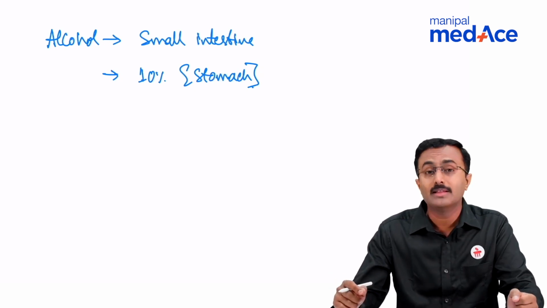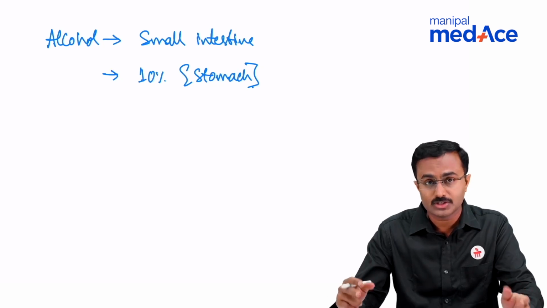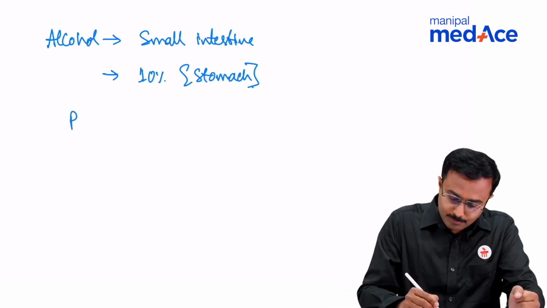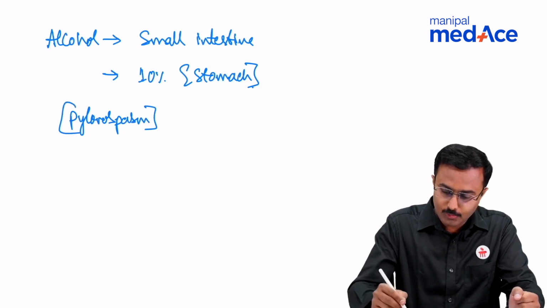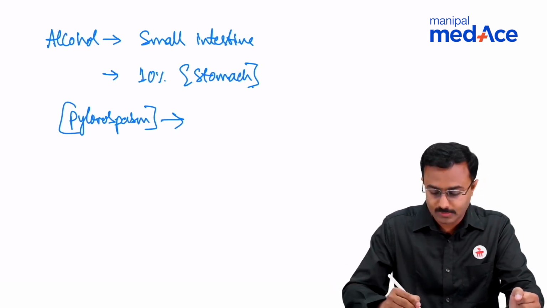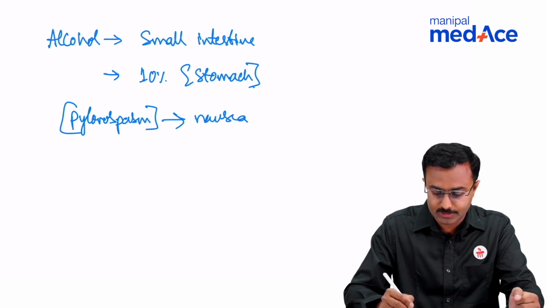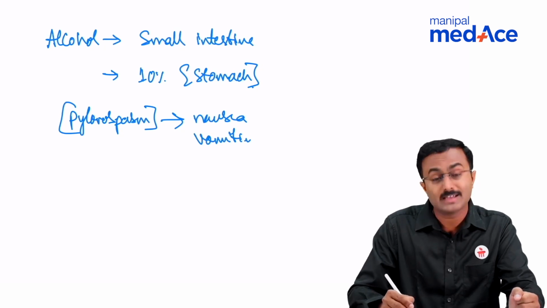Also, when there is an excess amount of alcohol in the stomach, it causes pylorospasm, and it can also lead to nausea and vomiting. That's how acute gastritis results.